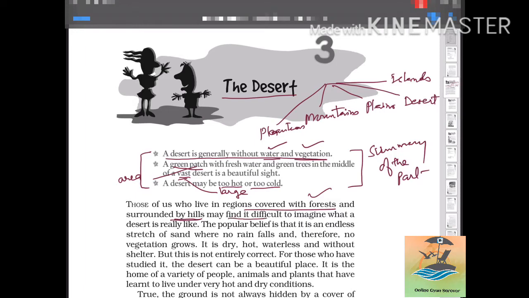They find it difficult to imagine, they are unable to think what a desert is really like.